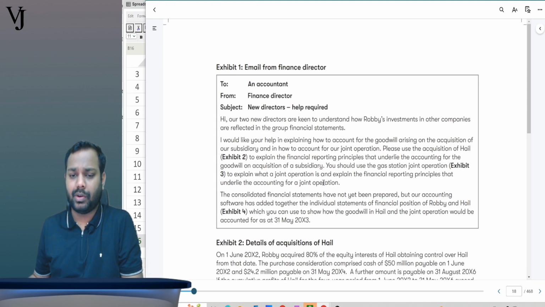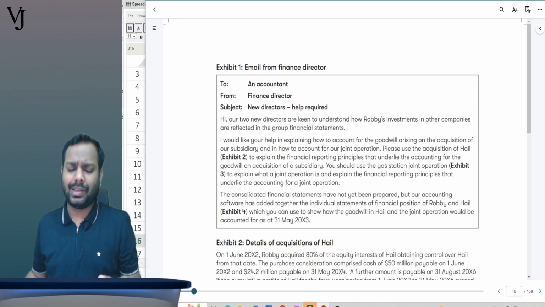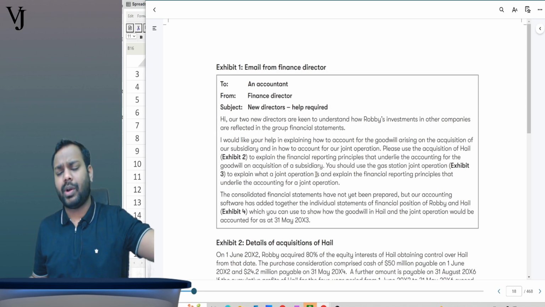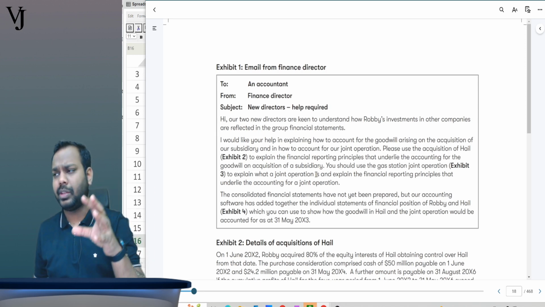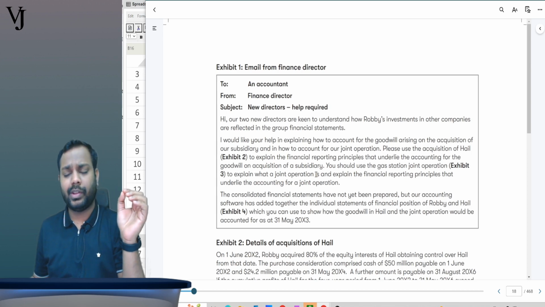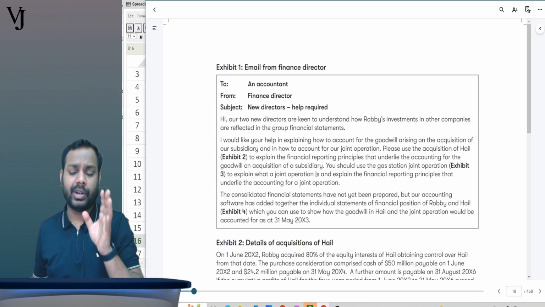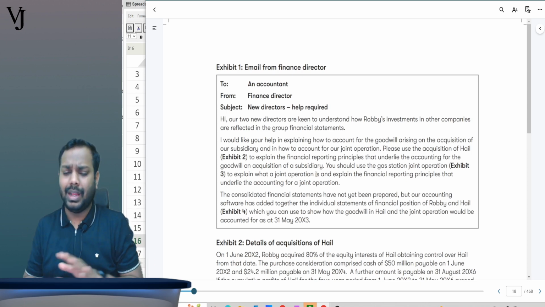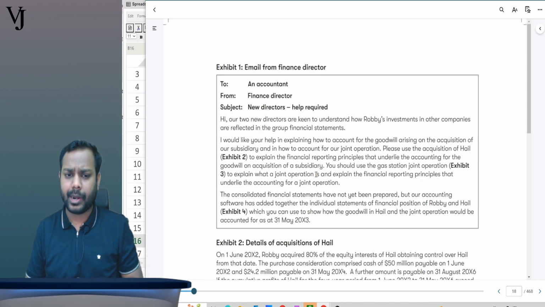Okay, now is there anything to be explained here? It is just saying that you are required to explain the accounting treatment of goodwill and the joint operation, and the details of the goodwill are given in exhibit number 2 and the details of the joint operation are given in exhibit number 3. That's all, nothing new so far.